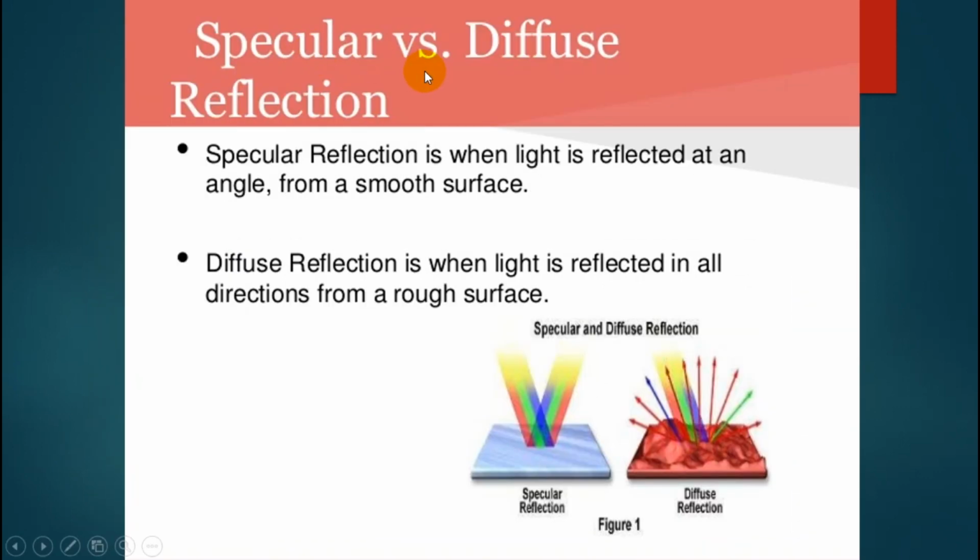Specular versus diffuse reflection. Specular reflection is when light is reflected at an angle from a smooth surface. You can see this. Specular reflection. And diffuse reflection is when light is reflected in all directions from a rough surface. You can compare this between specular and diffuse reflection.